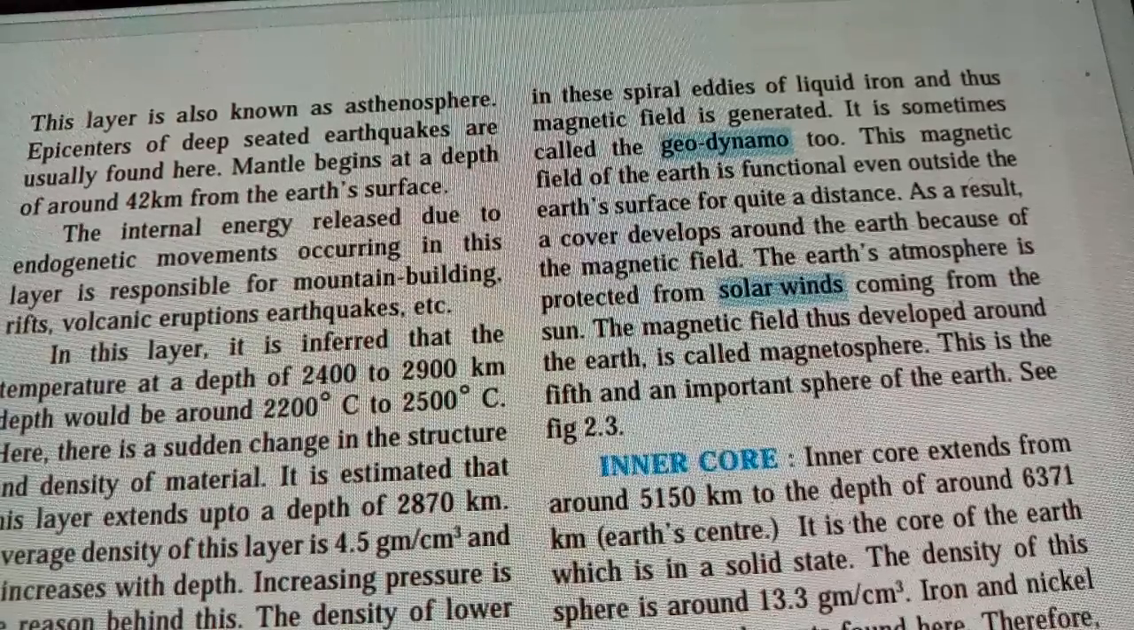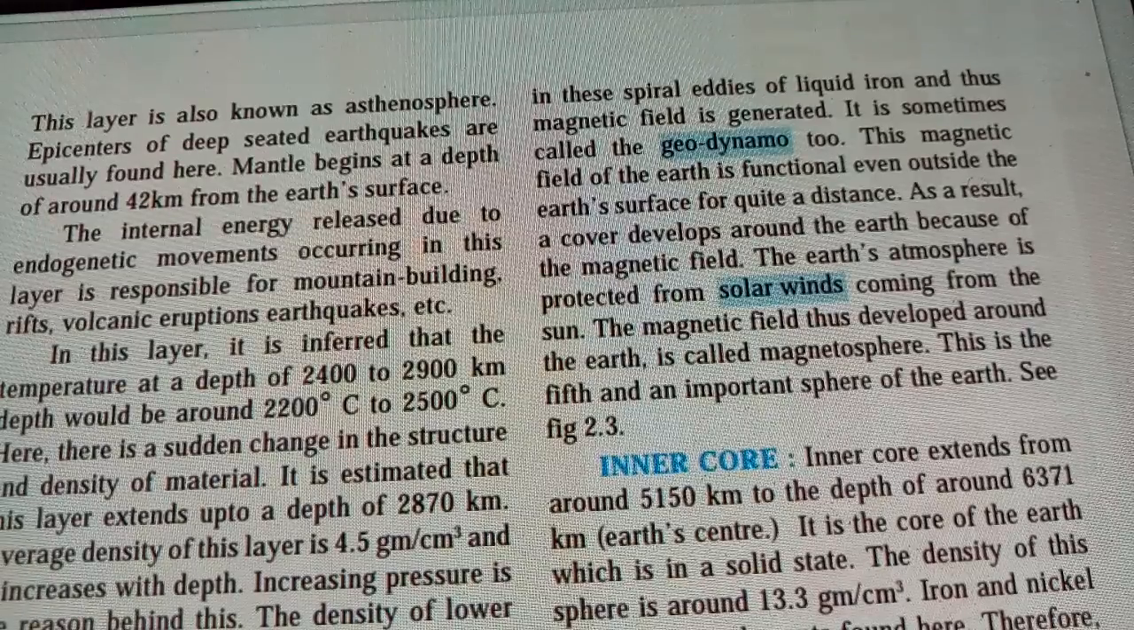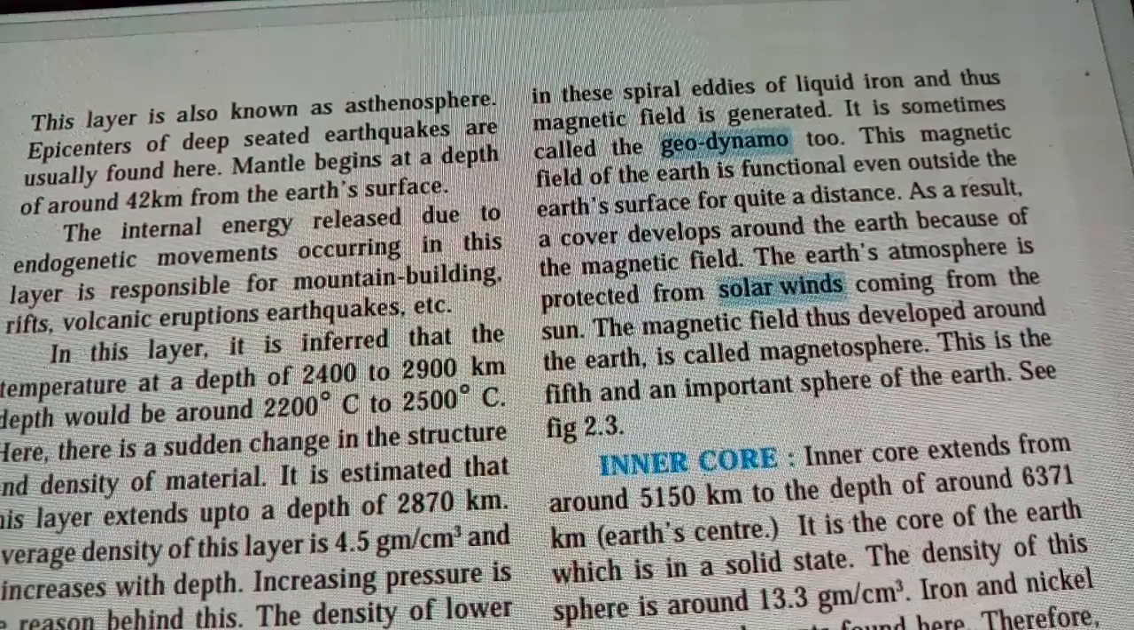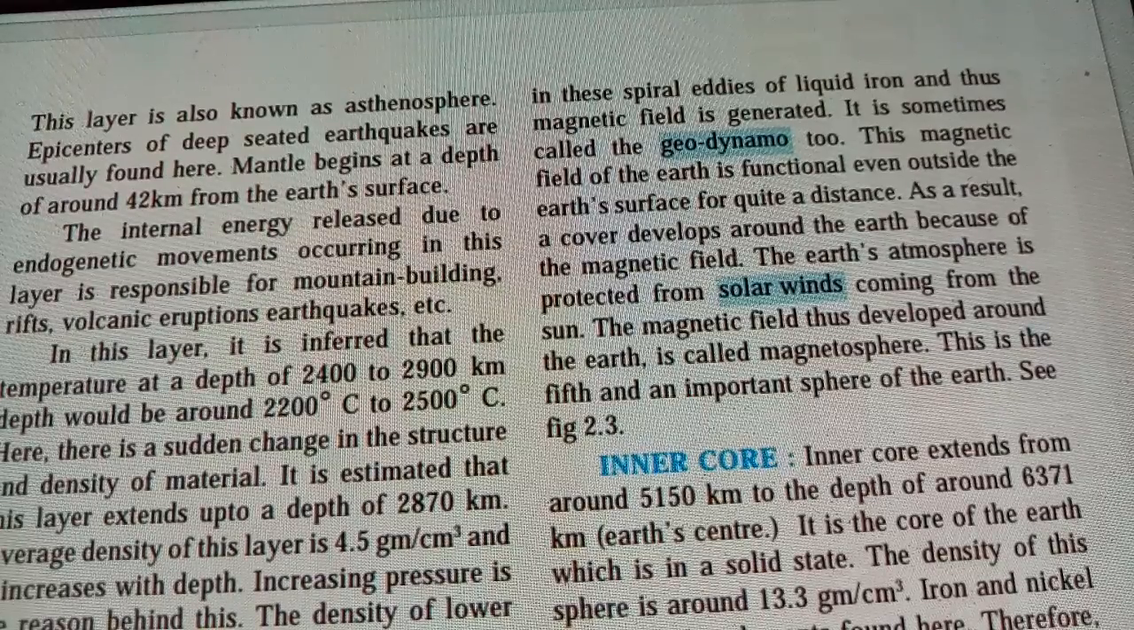The internal energy released due to endogenetic movements occurring in this layer is responsible for mountain building, rifts, volcanic eruptions, earthquakes, etc. Now, how are the endogenetic movements created? When some internal energy is released, meaning some tension has mounted under the surface or the interior of the earth, only then do earthquakes and volcanic eruptions take place.